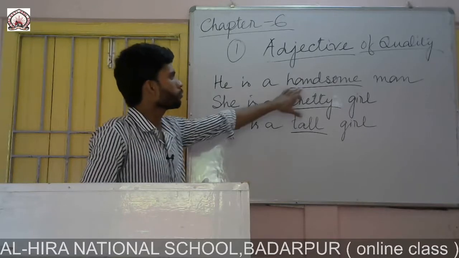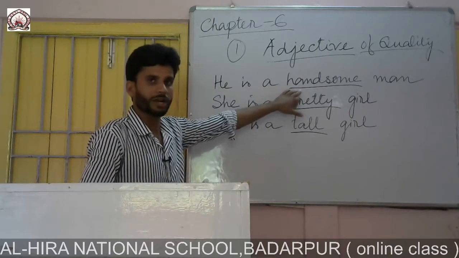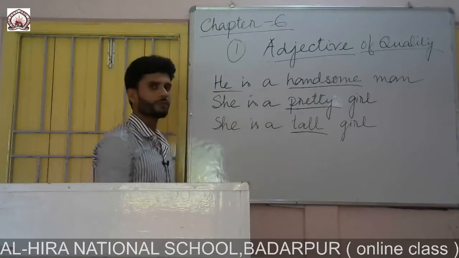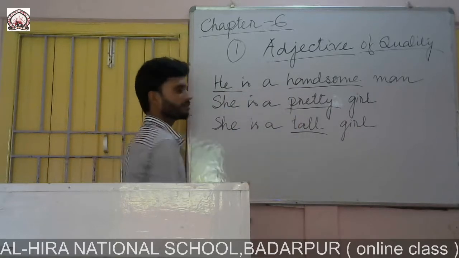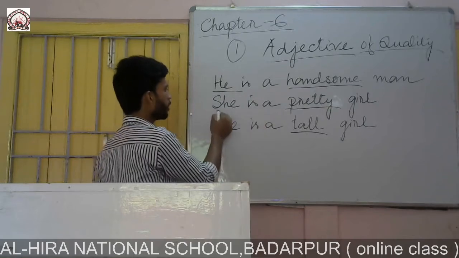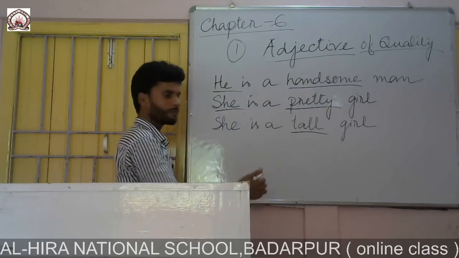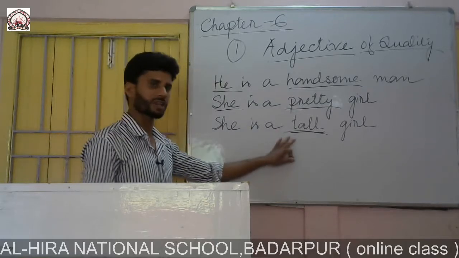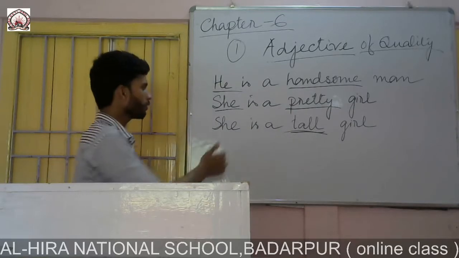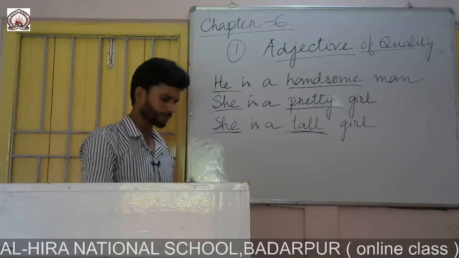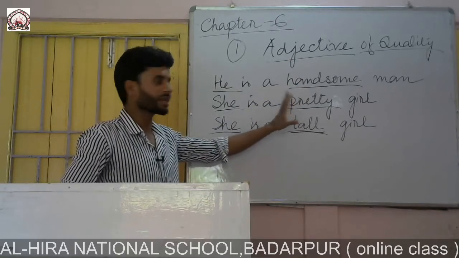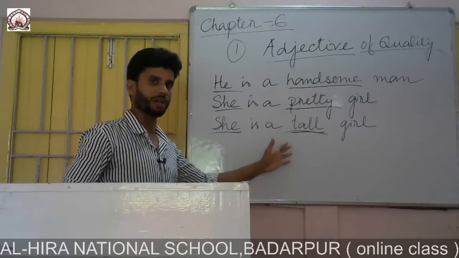The word handsome is describing the quality of this pronoun. The word pretty is describing the quality of this pronoun, and the word tall is telling us about the quality of this pronoun. So in all these 3 cases the adjective is describing the quality, not the quantity.